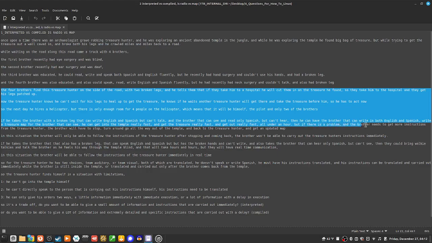But if there's a problem, the brother needs to get more instructions from the treasure hunter, or rather from the brother that can translate the treasure hunter. The brother will have to stop, turn around, go all the way out of the temple and back to the treasure hunter and get an updated map. In this situation, the brother will only be able to follow the instructions of the treasure hunter after stopping and coming back. The brother won't be able to carry out the treasure hunter's instructions immediately.